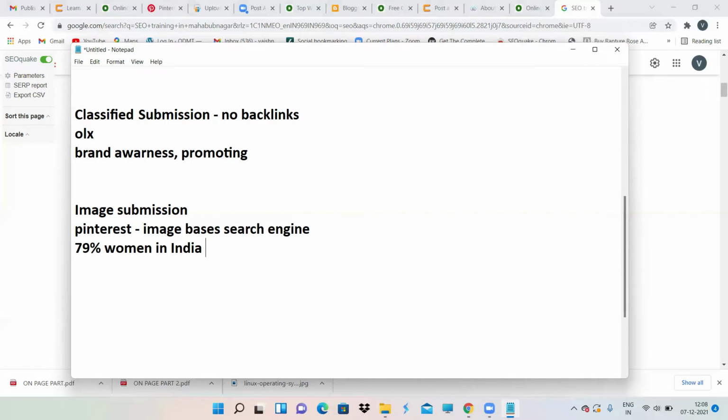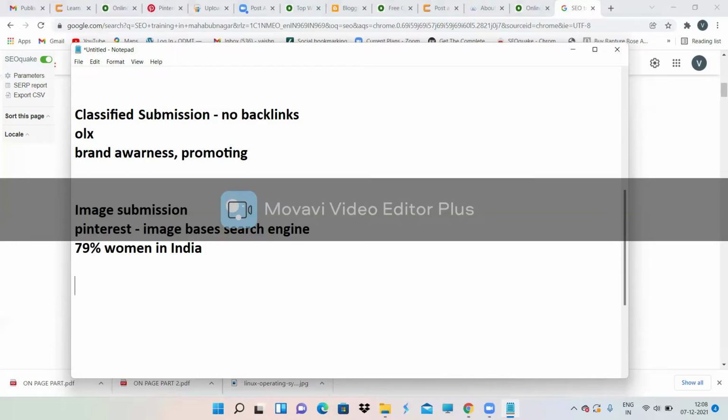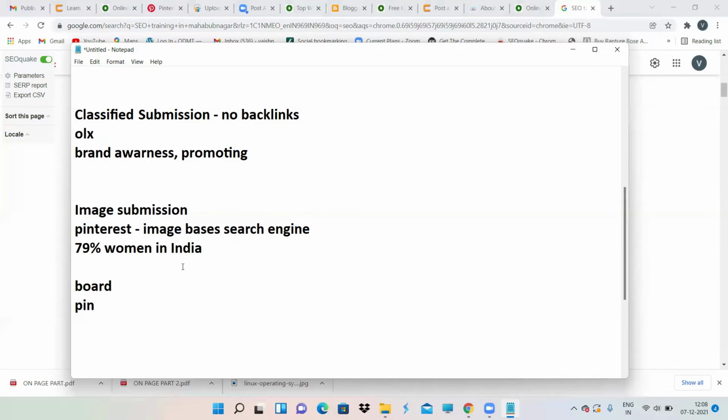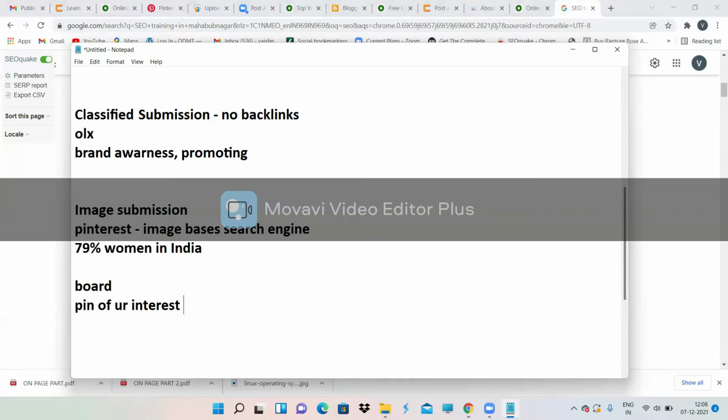So now what you will do over here is create a board. First you have to have a board, right, so that you can pin something on that board. First you create a board, then you pin something of your interest to that board. Suppose you are interested in Google Ads or digital marketing, then search for digital marketing content and pin that content on your board.